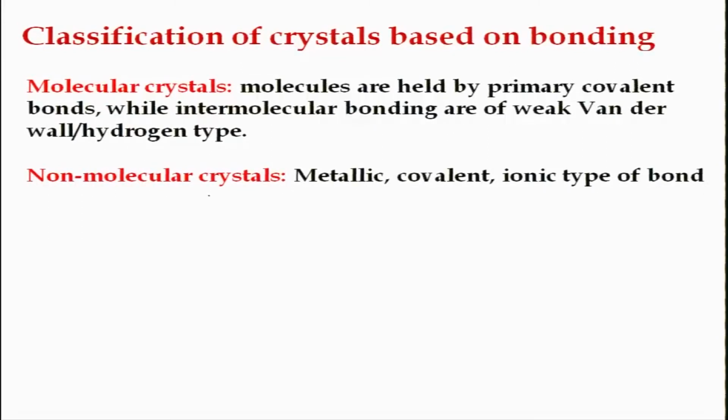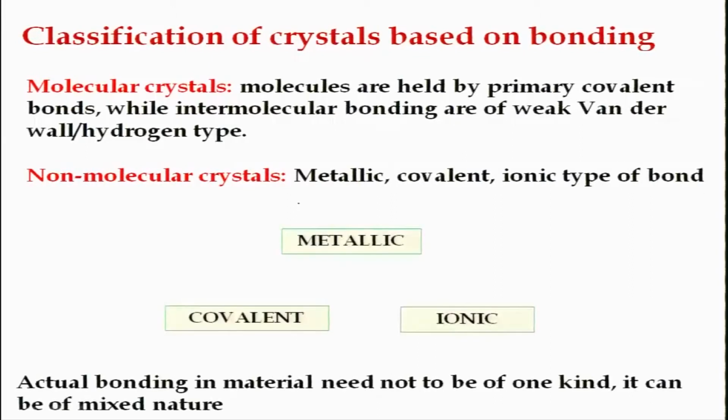In these crystals, atoms are held together by metallic or covalent or ionic type of bond predominantly. Okay. So, these are the three classes that you can have: metallic, covalent and ionic. Actual bonding may not be completely metallic or completely covalent or completely ionic, it may be a mix of them, but it is normally dominated by one type of bonding, and there are no secondary bonds present there.